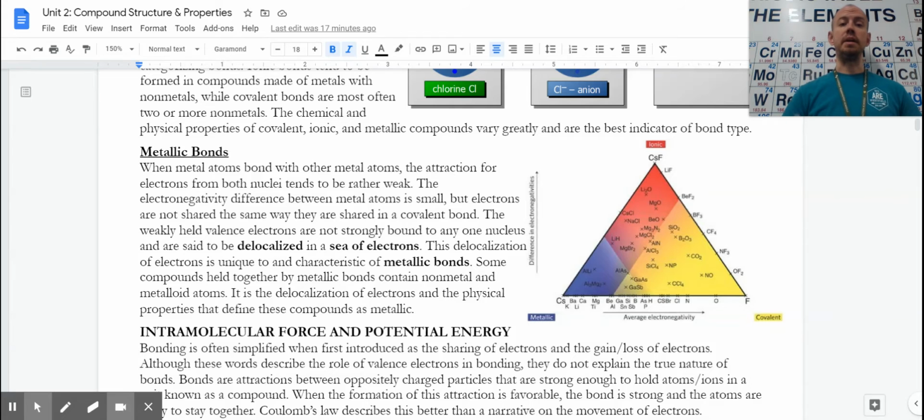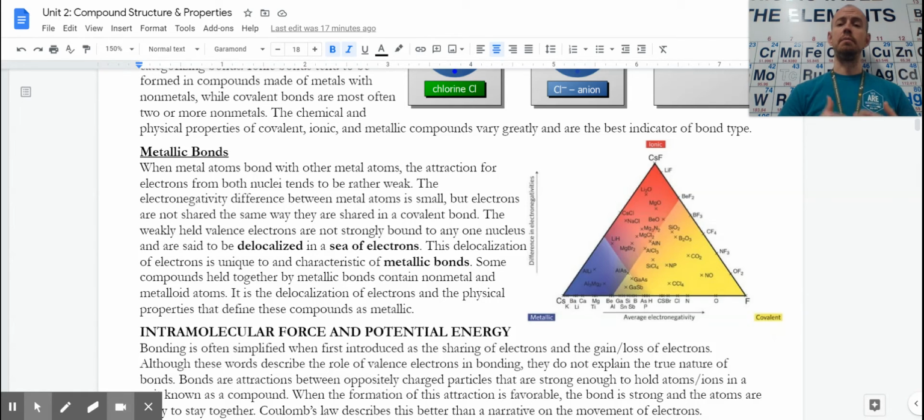So the electrons, because they're weakly held, do not stay on an atom, do not get shared equally between atoms, and are not gained and lost between atoms. They kind of float around in a free flowing, we often call it sea of electrons, and we also use the term delocalized, that they're spread out and they're moving around. That only happens in metallic bonds.